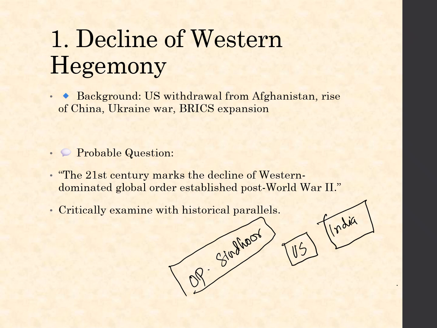The decline of Western hegemony is not a new theme, it is an age-old theme itself. It is based on background like the US withdrawal from Afghanistan. There had been US troops in Afghanistan for many years and they got withdrawn, and that itself has shown that US capabilities are reducing.